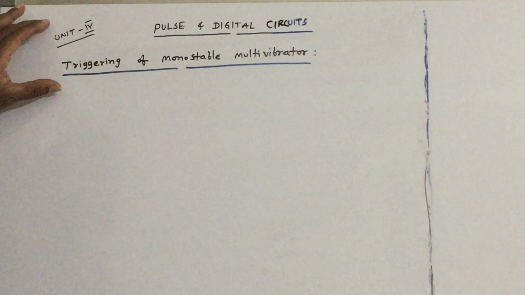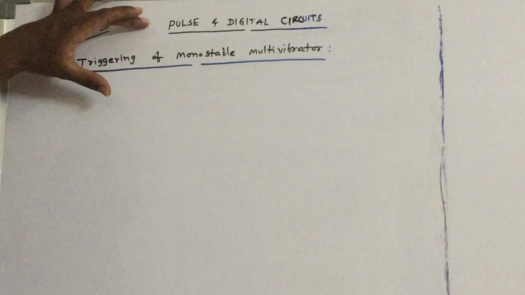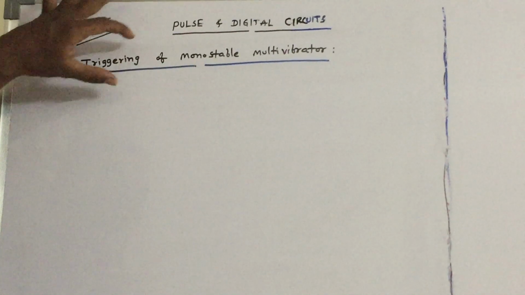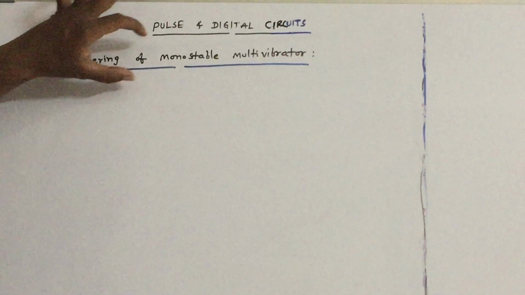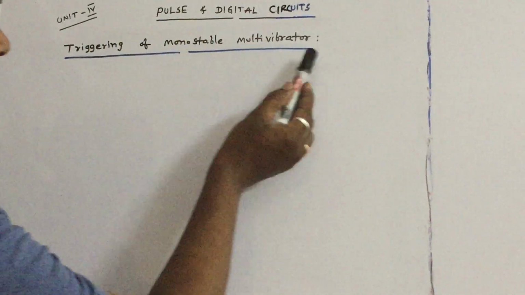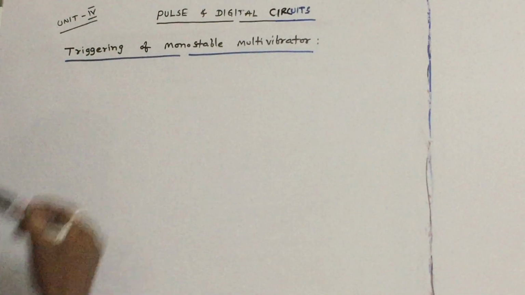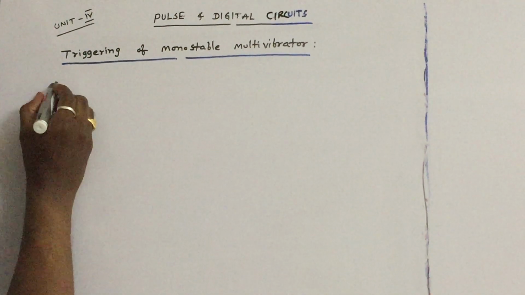Let us discuss another article of Unit 4 from Pulse and Digital Circuit subject, triggering of monostable multivibrator. Before going to triggering of monostable multivibrator, let us recollect the basics of this monostable multivibrator.